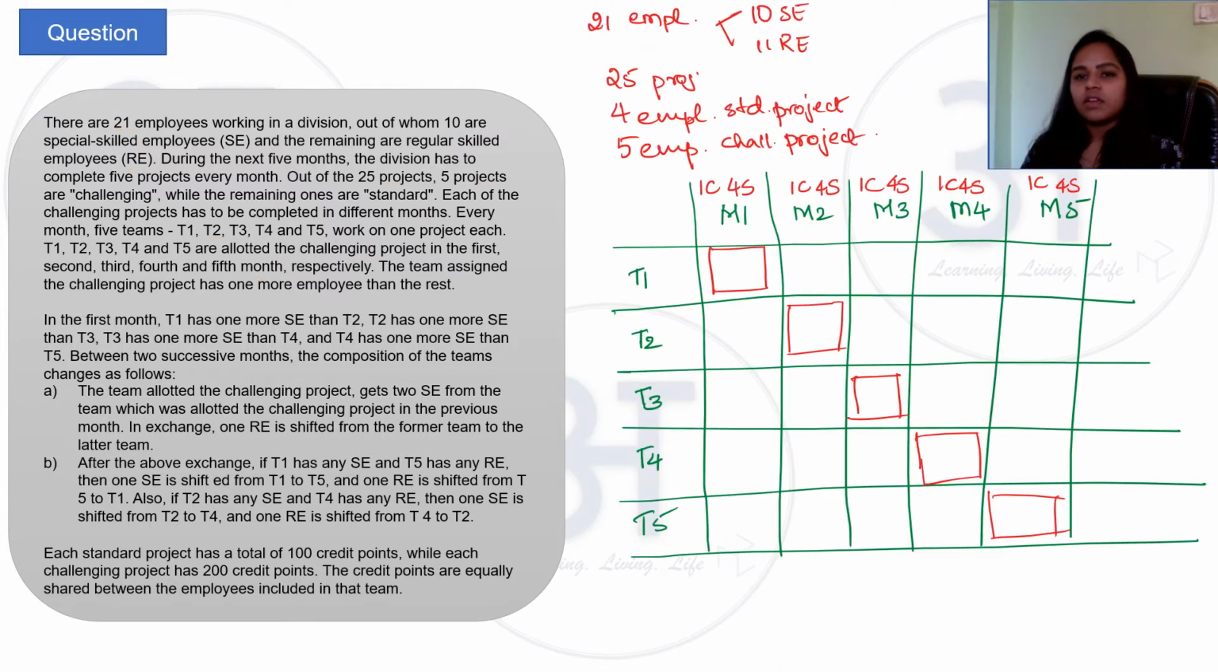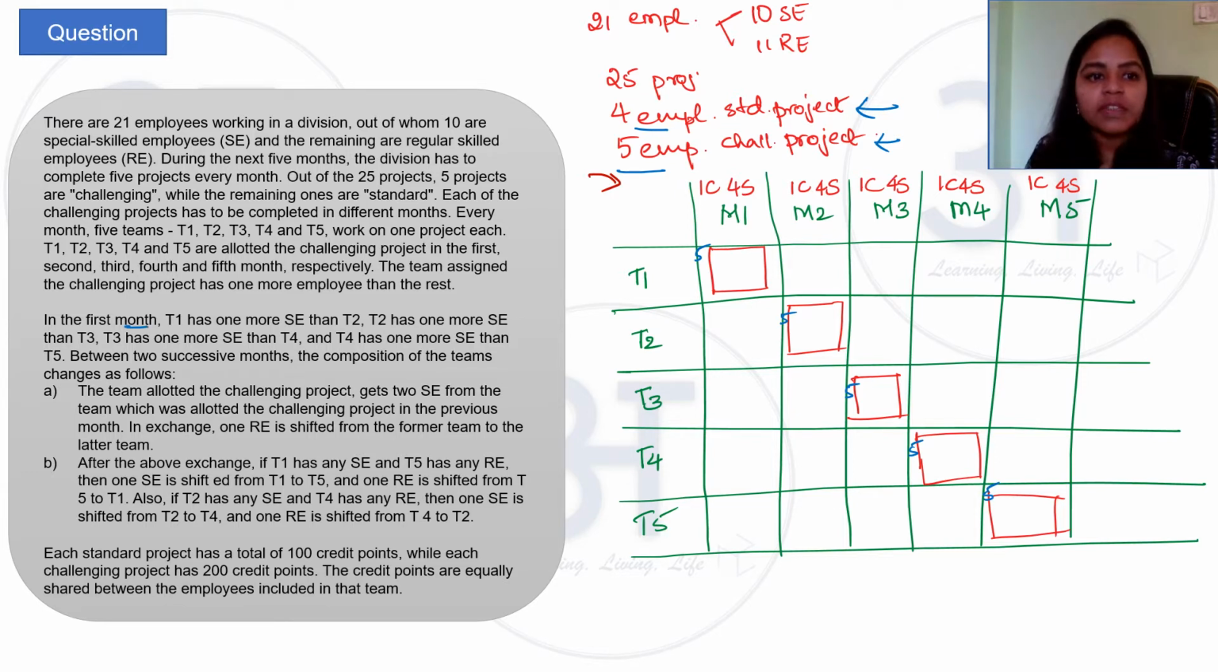So this table is rewritten in this way. Wherever the boxes are, that particular team in that particular month has undertaken the challenging project. For a standard project it is 4 employees and for a challenging project it is 5 employees. So all the places where the box is there will have 5 employees each, and all the rest of the boxes will have 4 employees each. Now let us move further.